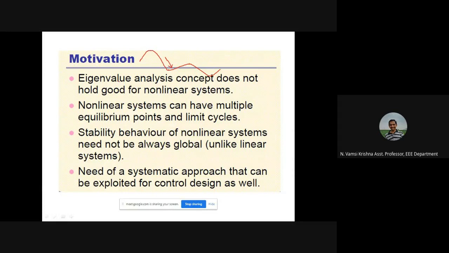So what is the concept of the Lyapunov method? In the case of the describing function, it is harmonic linearization. In the case of trajectories, it is how the state is changing. In the case of Lyapunov, he considered that for a given system, in general, what is the concept? If the system is having more energy, it will be stable, or if the system is having less energy, it will be stable.